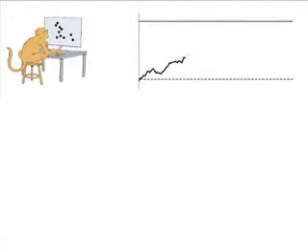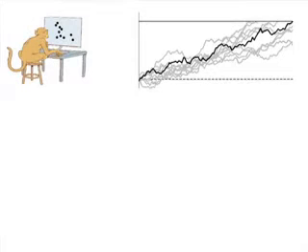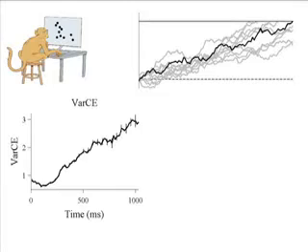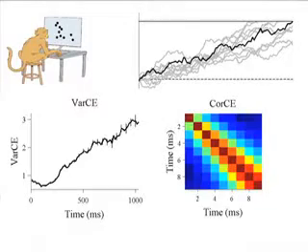What I've shown in this figure here is evidence that is accumulated over time up to some threshold level or bound. When I overlay many such examples shown by the gray traces, what you can see is that the trial-to-trial variability, the variability across the traces, grows as a function of time, just like our VarCE did in the data. And similarly, you can imagine that the value at any particular time point is simply the value at a previous time point with one more value added to it. And that explains the long correlations that we saw in the CorCE.